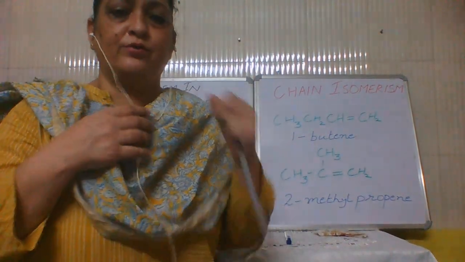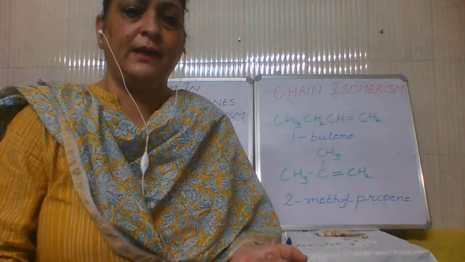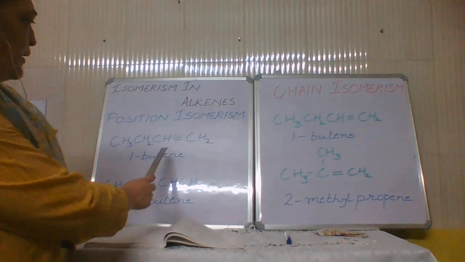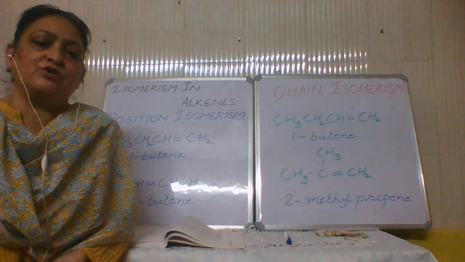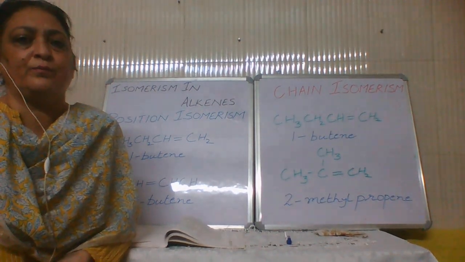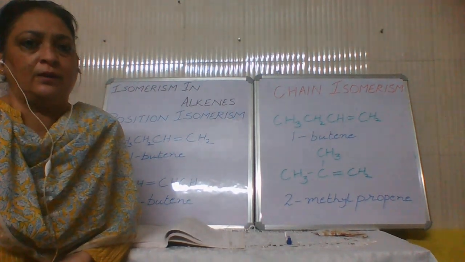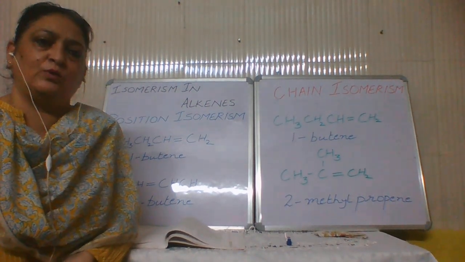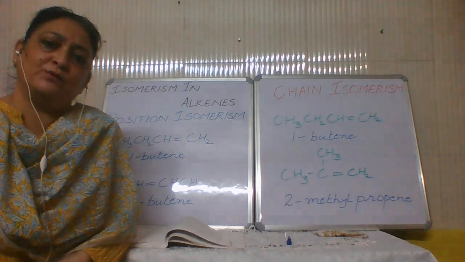Continuing with the topic isomerism, today we are going to learn about the isomerism in alkenes. And the example that we are taking is butene. Same thing, isomerism cannot be shown in ethene and propene because there is no other possible way of arranging them in a different pattern. So isomerism does not exist. This phenomenon is not shown by the 2 carbon alkene and the 3 carbon alkene. So isomerism starts with butene.